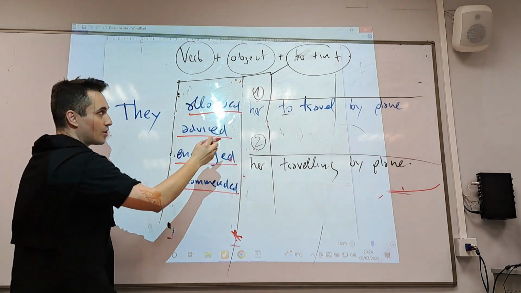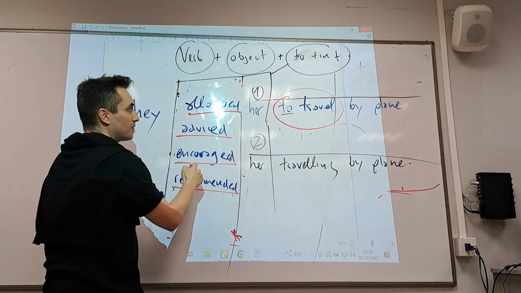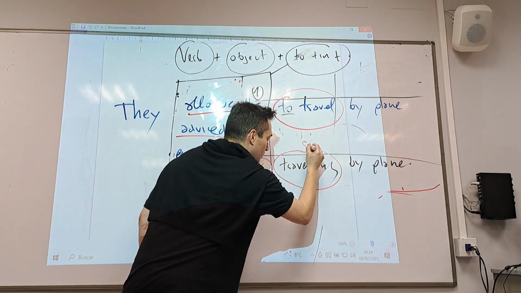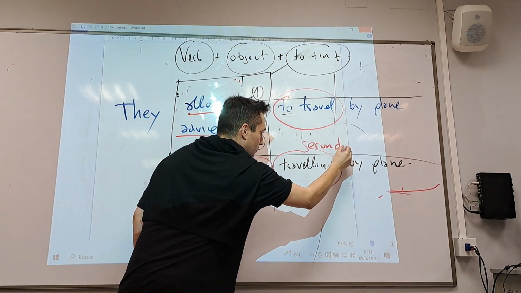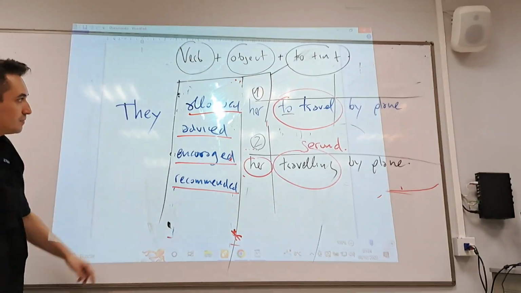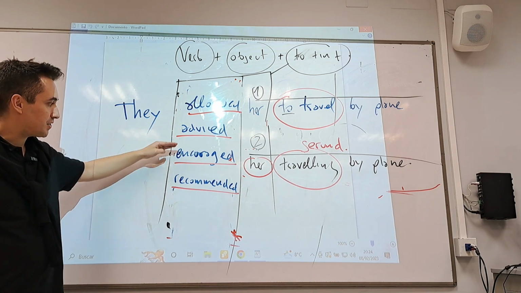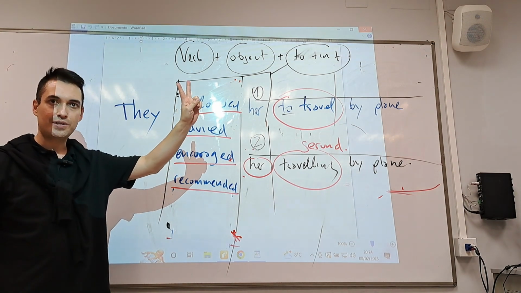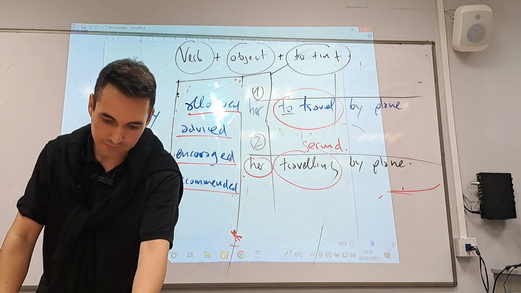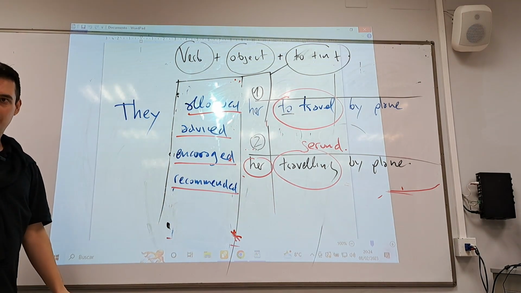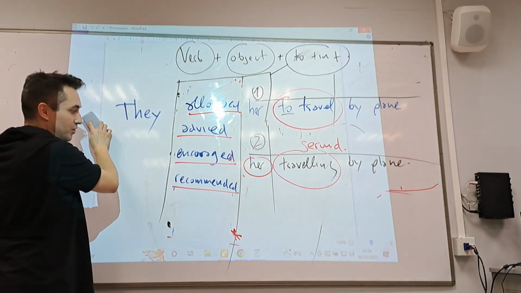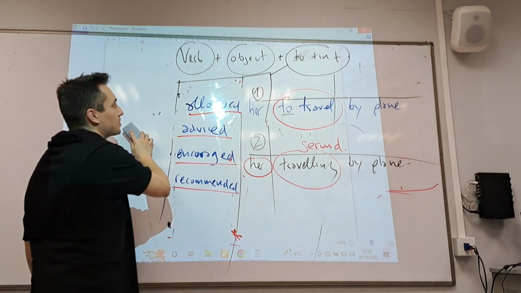So remember, allow, advise, encourage, recommend. They can take both: object, to plus infinitive, and also object and gerund. These verbs can take both possibilities. Allow, advise, encourage, recommend. To plus infinitive or gerund. Both, okay.